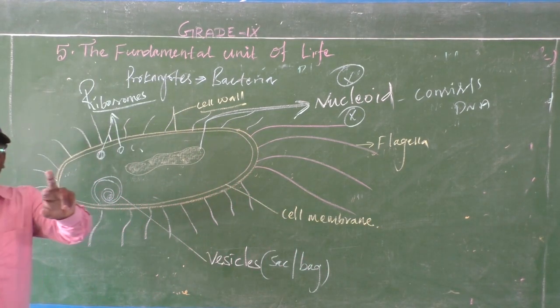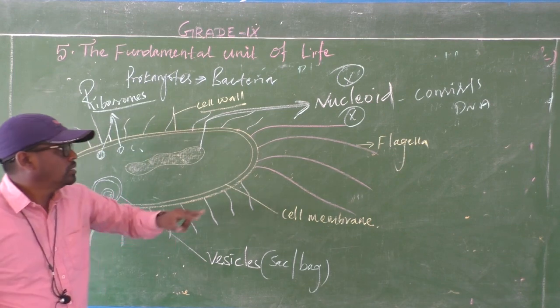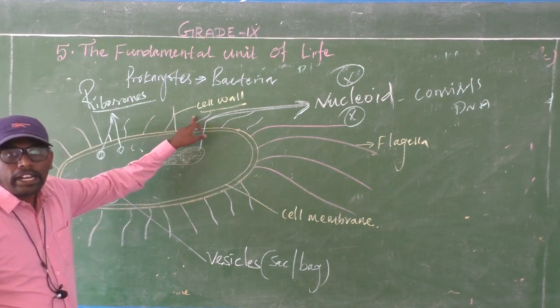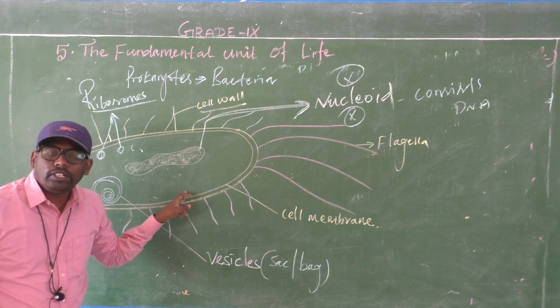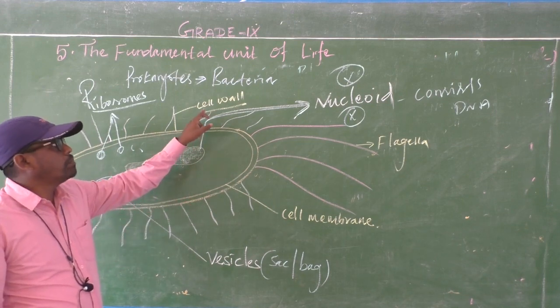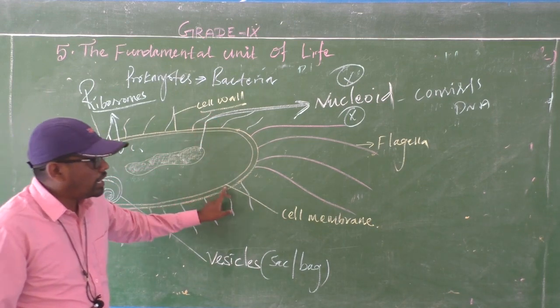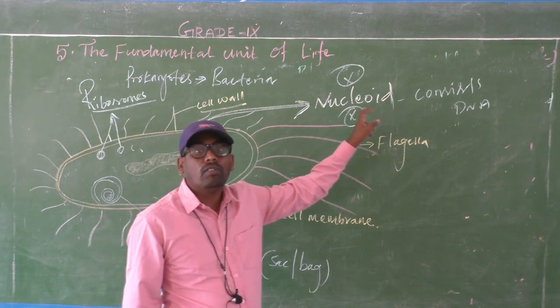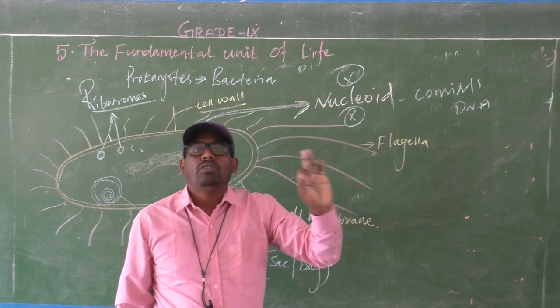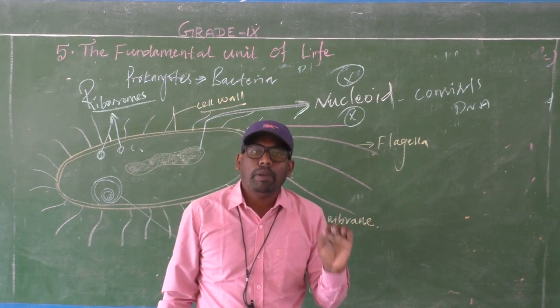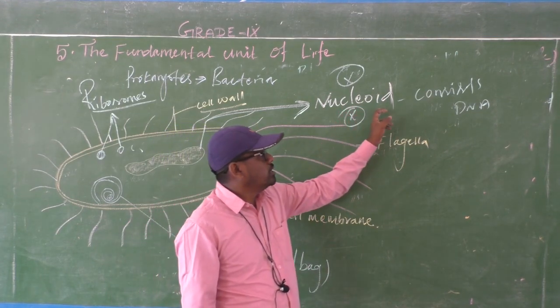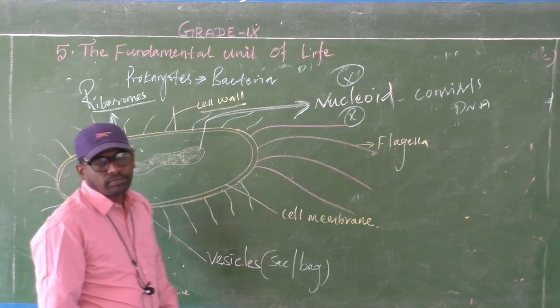Here you have learned two things. First, bacteria also show the plant character because of the presence of a cell wall. Also, bacteria do not have a well-defined nucleus and it is not covered by a nuclear membrane. The structure is called the nucleoid.